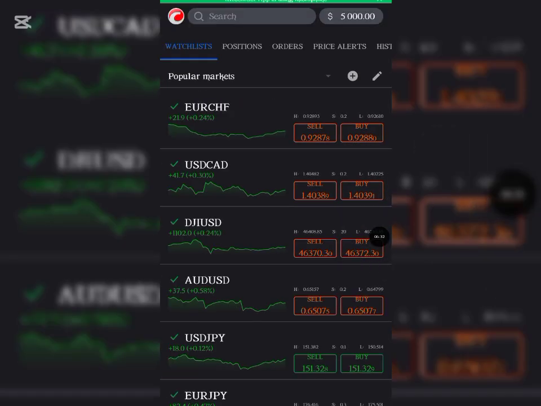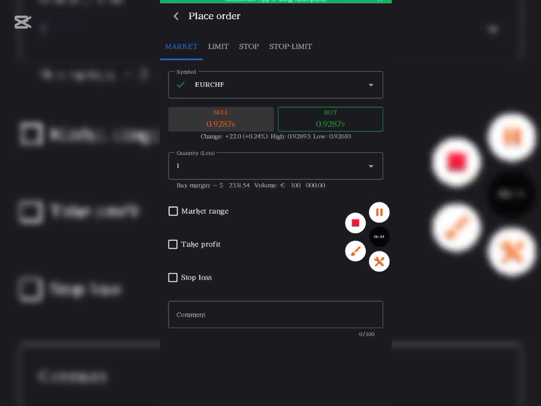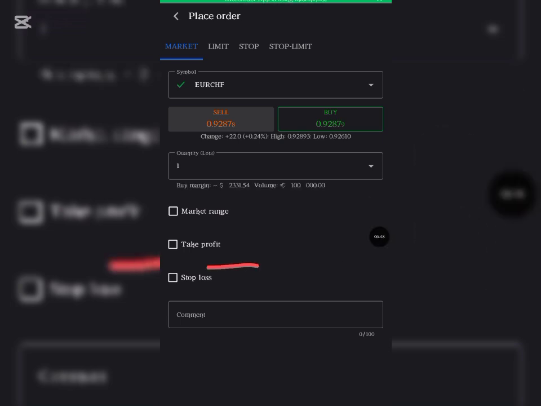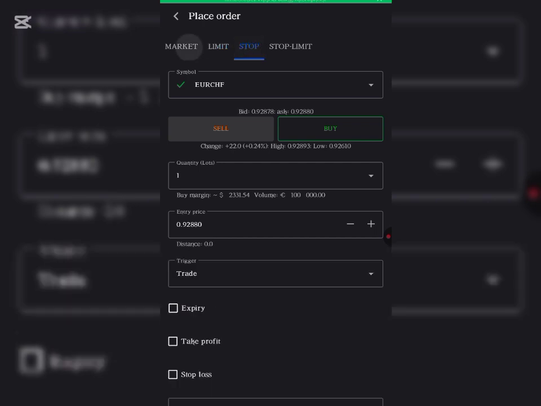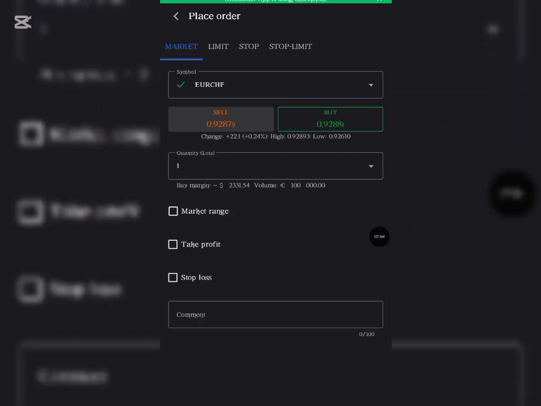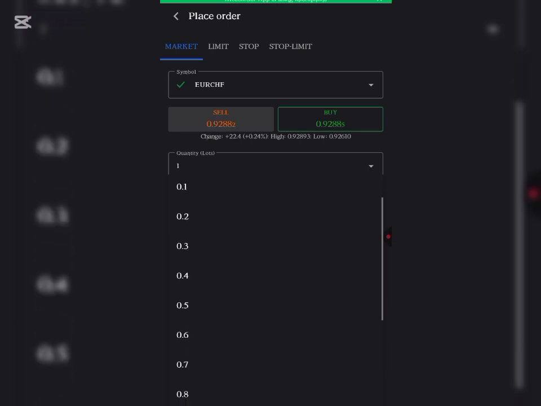As you can see, the balance is already here. That's the balance right there. So we can go ahead and start trading. These are the pairs right here. You can click on this new order right here to start trading. And if you notice right here, you can input your stop loss and your take profit. And here you have the limits, your stop and your stop limits. You can just go ahead and pick whatever it is that you want. This is your limit. You can choose your buy or sell limit. You can input whatever you want. And also if you want to set your lot size, this is where you're going to get the lot size right here. You're just going to click on it and input whatever lot size you want to use to start trading with, as you can see right here.